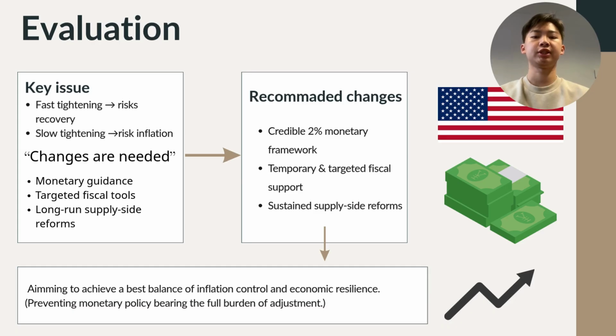balanced economic stabilization. Specifically, in the future, monetary policy needs a clear, rule-based exit path and data-driven communication to avoid unnecessary disruption when tightening, and fiscal responses should be more targeted, temporary, and followed by medium-term consolidation once output is near potential. By that, we can achieve the best balance of inflation control and economic resilience, preventing monetary policy from bearing the full burden of adjustment.